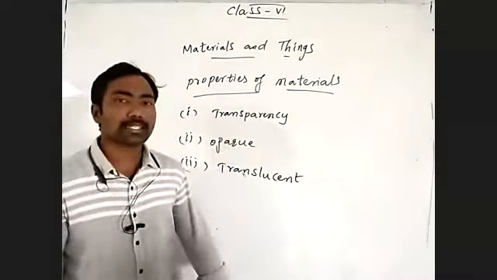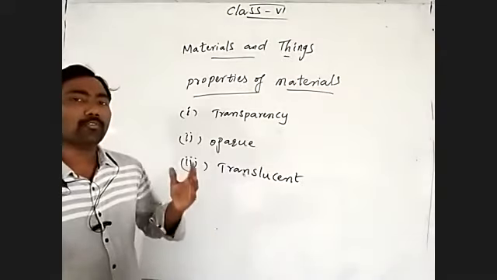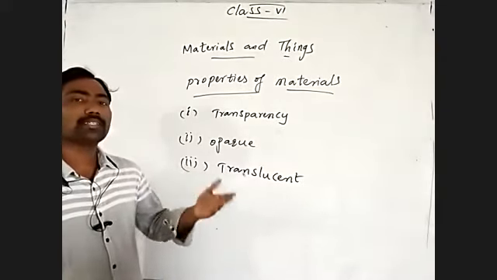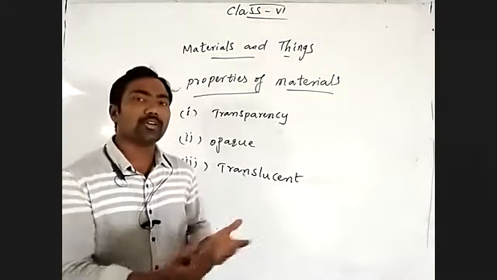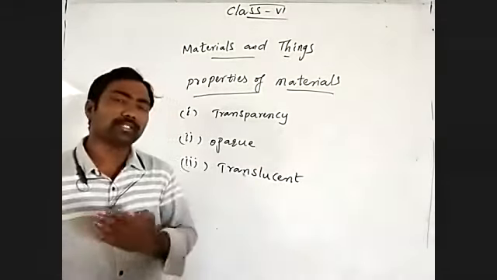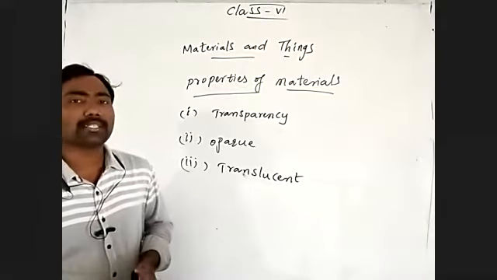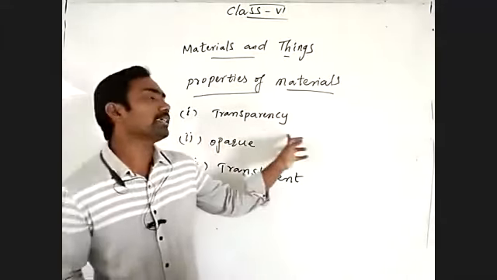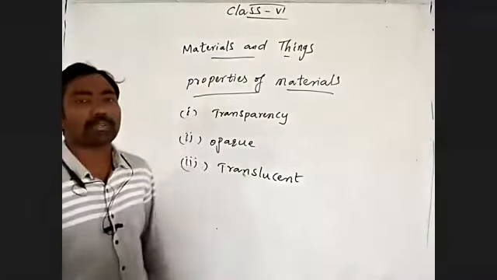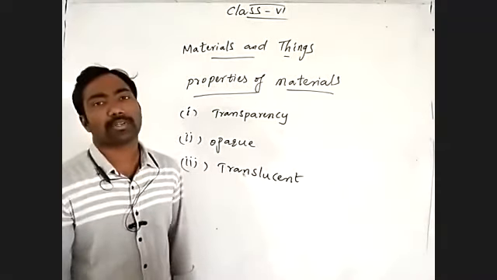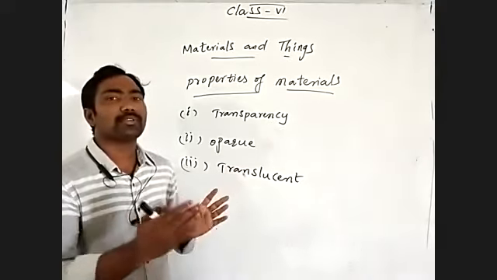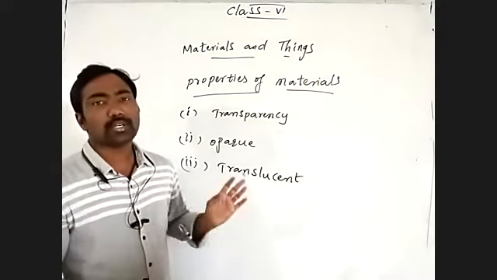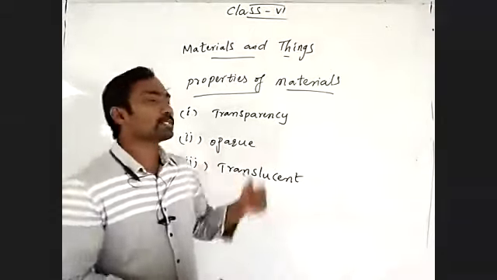Transparency means the material allows light completely through it. Materials which allow light completely through them have what type of property? Transparency property. Those materials we can call transparent materials.